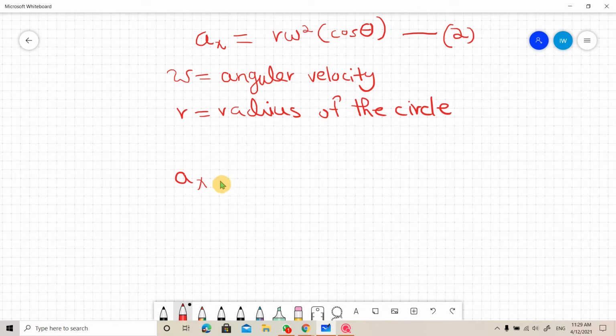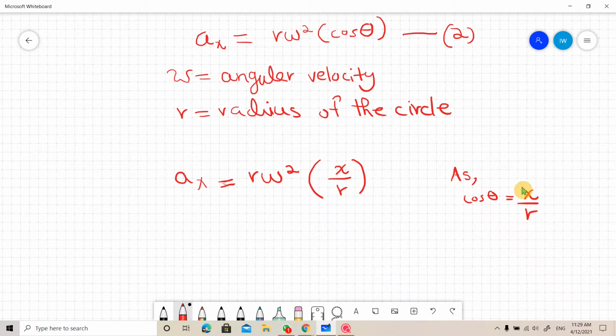AX is equal to R omega square into X over R, as cos theta is equal to X over R. So we replace it with X over R.